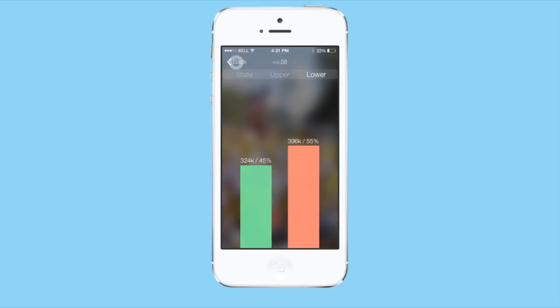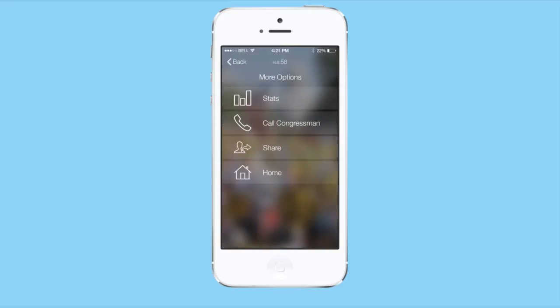So what can I do with this information? Well, I can click on the back button and go back to the More Options page, and I have the option to choose to call my representative. I can also share my opinion on that legislation on social networks, Twitter, Facebook, and then at the end I can go home as well. And the idea behind providing these stats is that we can hopefully provide upwards or downwards pressure on legislation and see good legislation get passed and bad legislation get shut down.